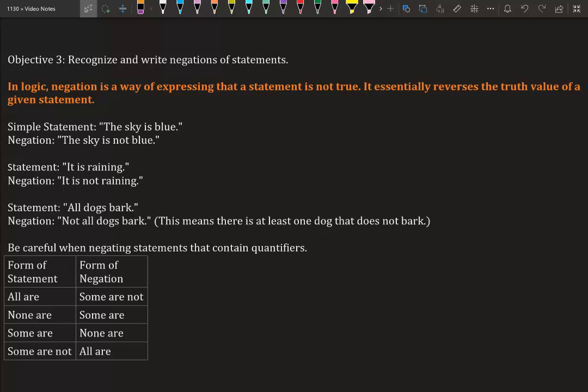Let's recognize and write negations of statements. So in logic, negation is a way of expressing that a statement is not true. It essentially reverses the truth value of a given statement. So the simple statement, the sky is blue, to negate that, we would say the sky is not blue. A simple statement, it is raining. To negate that, it is not raining. A statement, all dogs bark. To negate that, we would say not all dogs bark. That means there is at least one dog that does not bark.